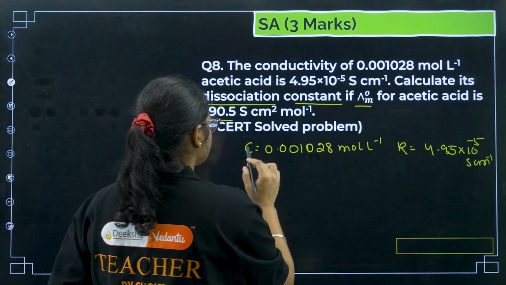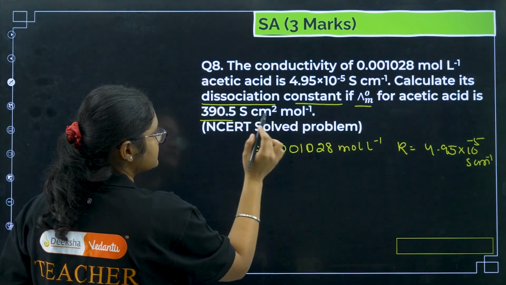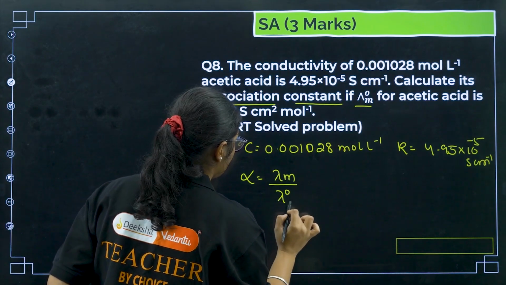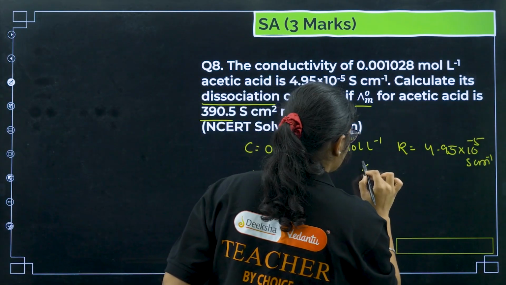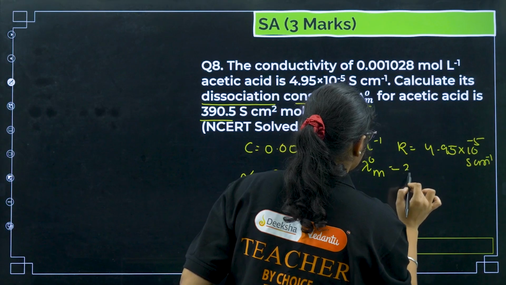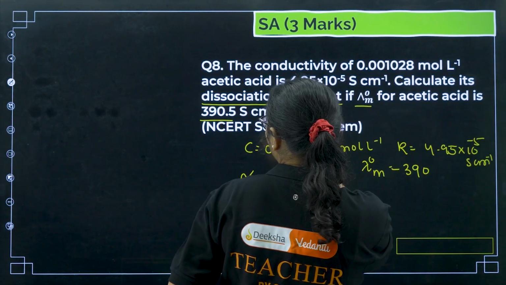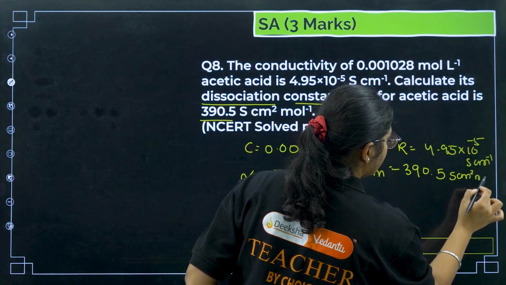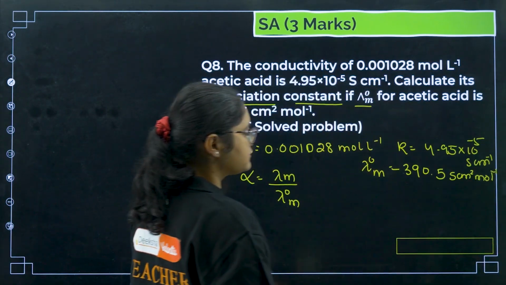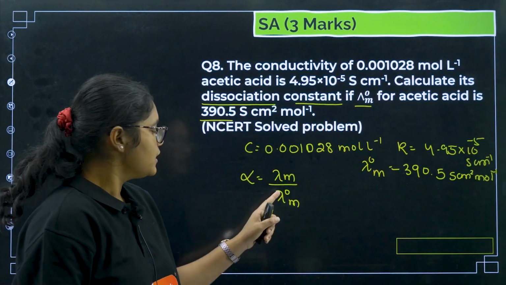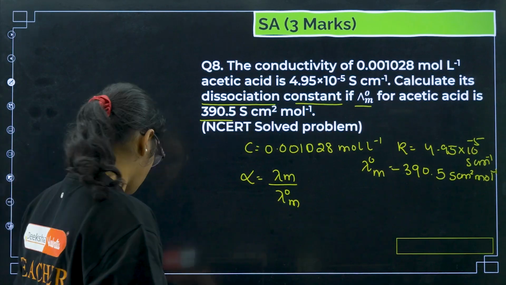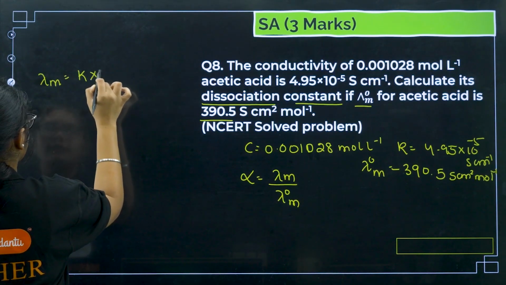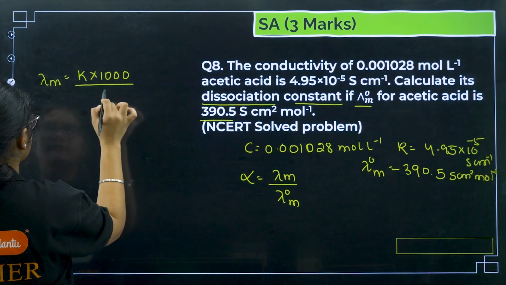Okay, so what is the value? We need to calculate the dissociation constant. Alpha formula is lambda m by lambda naught m, right? We are given the lambda naught m value, which is 390.5 S centimeter square mole inverse. You need to find lambda m. So what is the formula to calculate lambda m? Kappa into 1000 by C, right?